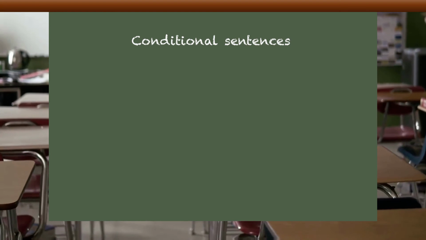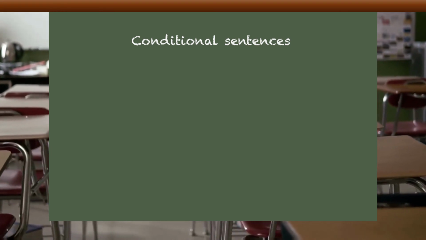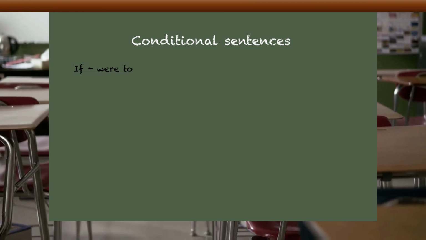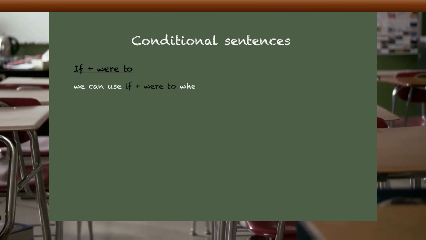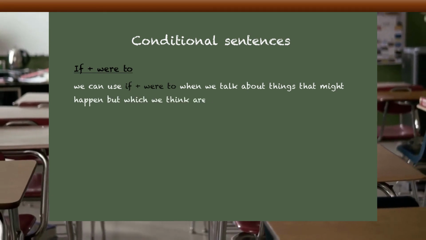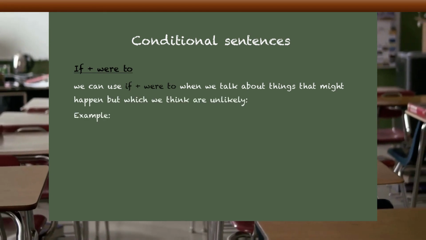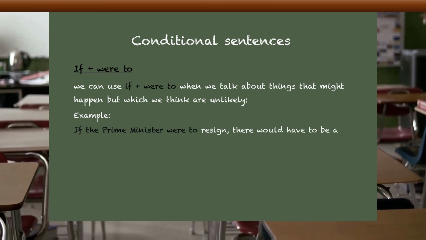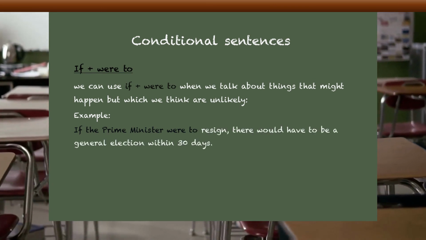In some of the former situations, it is possible to use if plus were to when we talk about things that might happen but which we think are unlikely. For example, if the Prime Minister were to resign, there would have to be a general election within 30 days.